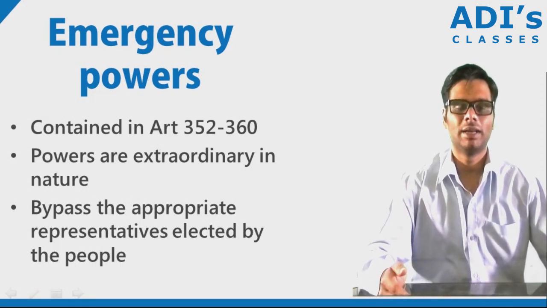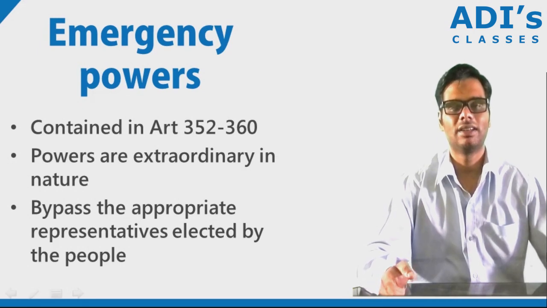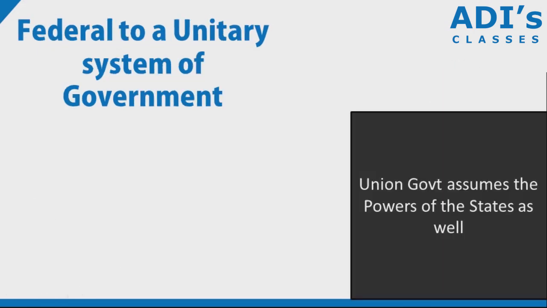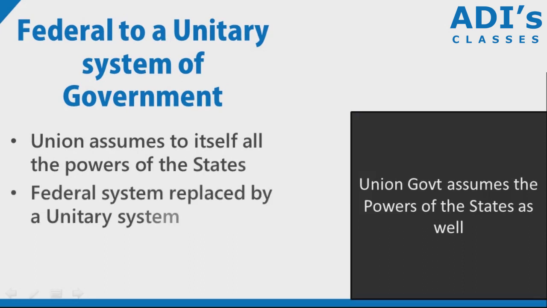So whenever there is an emergency imposed, that is a national emergency is imposed, we see that our federal system of government is transformed into a unitary system of government. So during the national emergency or during the president's rule or even during the financial emergency, we see that the union assumes control of all the states or even a few states if that is necessary.